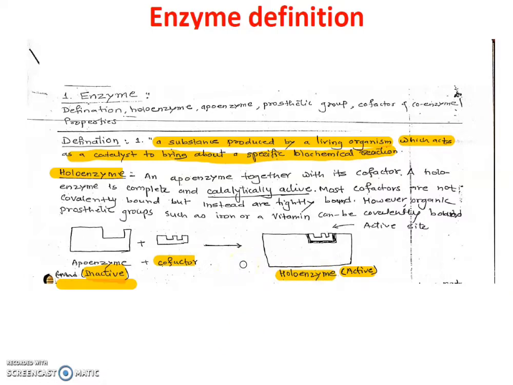Holoenzymes means complete enzymes, which are active enzymes. Not all enzymes require a cofactor, but many enzymes require a cofactor to convert inactive enzymes into active enzymes. So the active enzyme is called a holoenzyme, in which apoenzyme and cofactor are present. The apoenzyme alone is the inactive state of the enzyme, only the protein part. The cofactor is the non-protein part, the non-amino acid part of the enzyme.